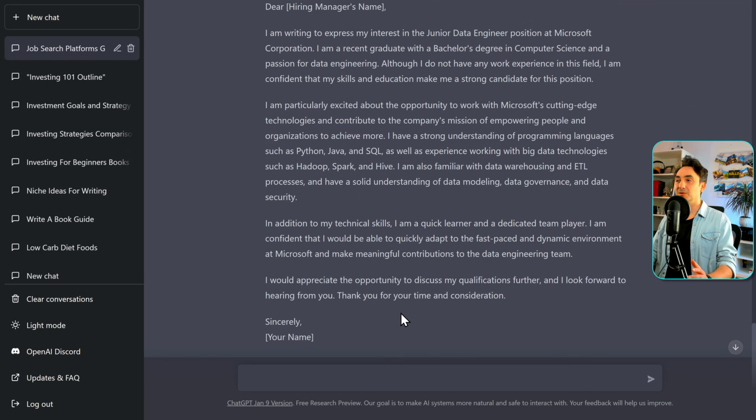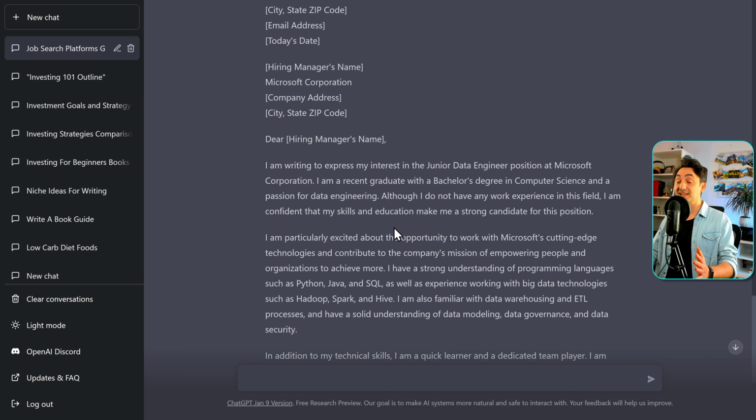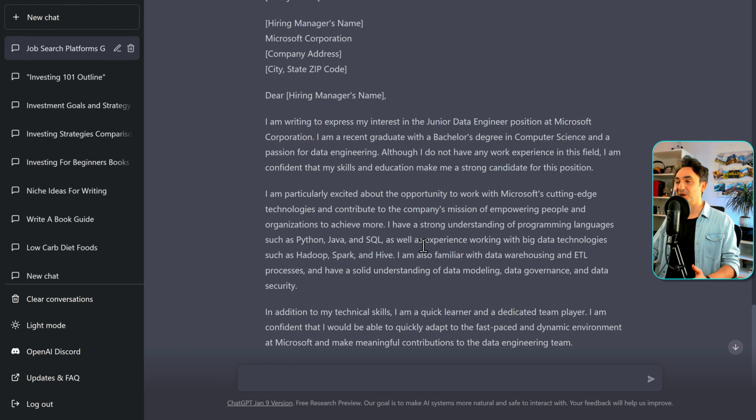Okay, so now let's have a look. ChatGPT created the basic layout, which is a really great starting point for you. And as well, beautifully written in perfect English. How good is that? And to be honest, if I wanted to write this myself, it would take me around 20 to 30 minutes and it would not be perfect like this. And now we have it in a few seconds. How amazing is this? And now let's say that we want to change some information.